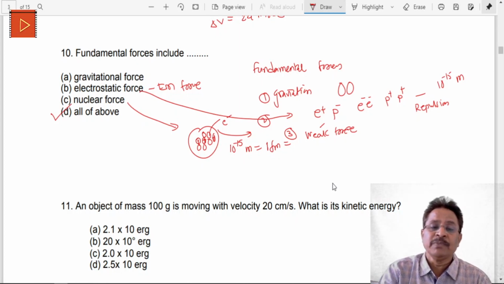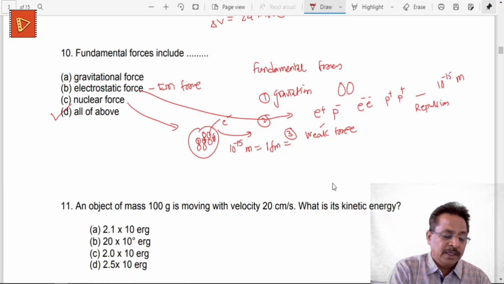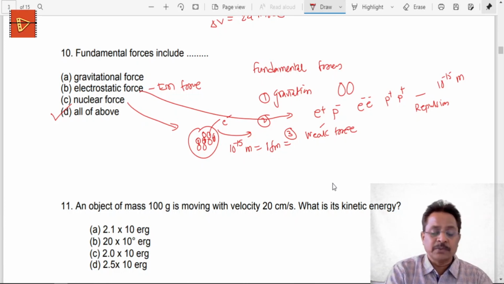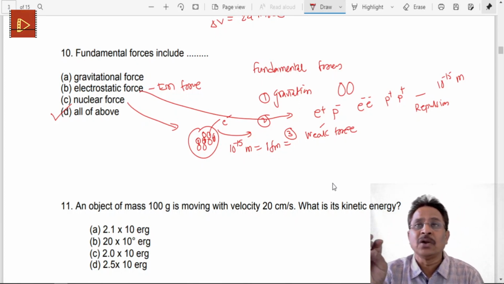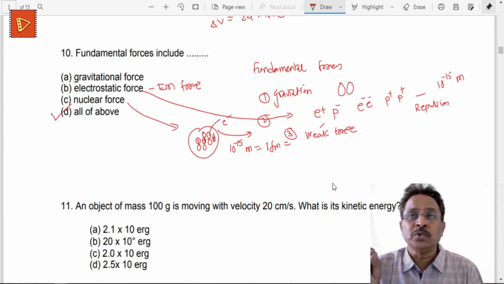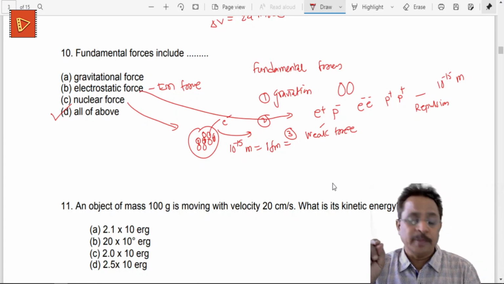So these are the 10 important MCQs on this particular chapter. Now let's discuss in brief the different types of concepts we need to understand here. First we have to go for 3 different laws: Newton's first law of motion, second law of motion, third law of motion. Their statements, their expressions, are to be understood and written.